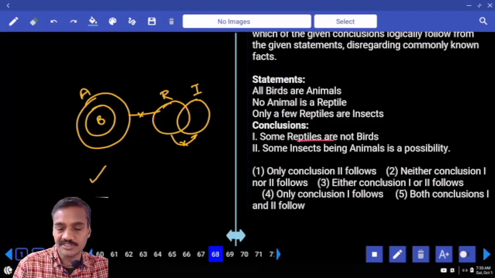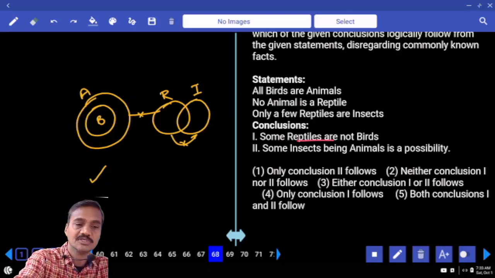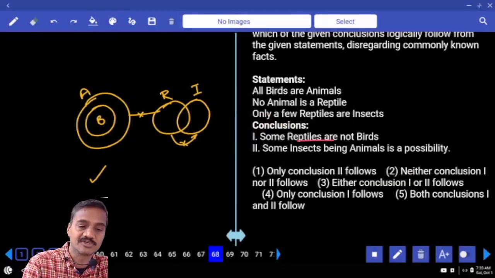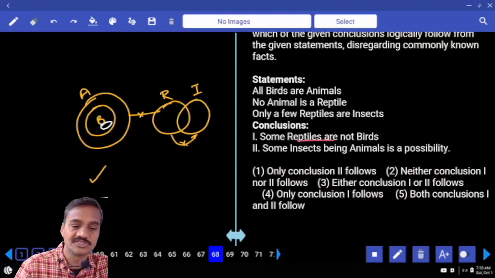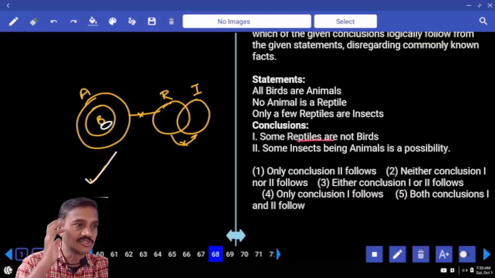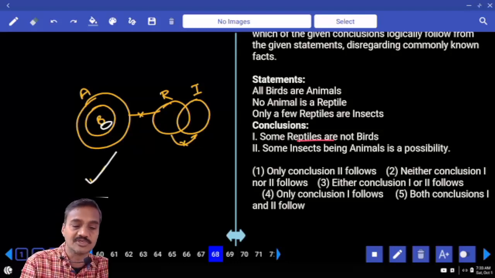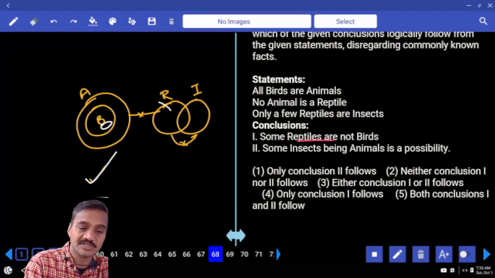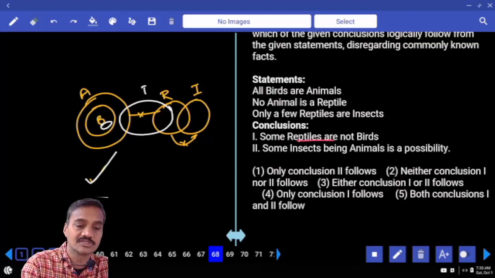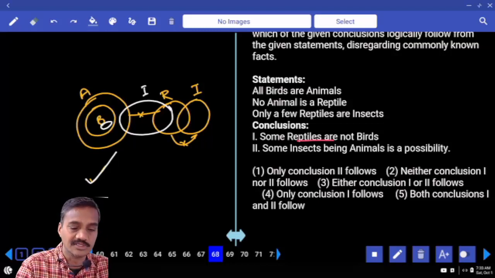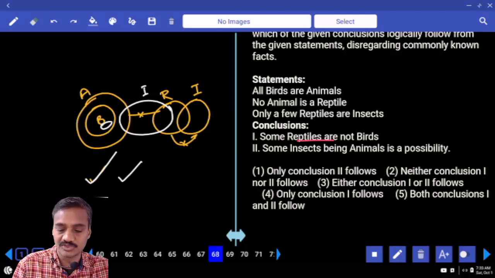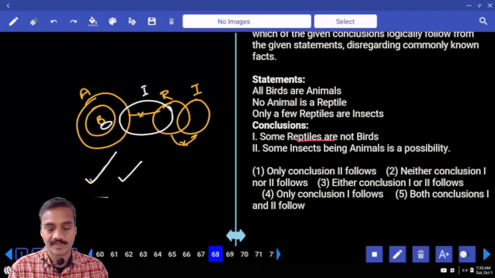If false, all reptiles are birds. Now this entire reptile must be a part of the bird. Is there a chance? No. That means it cannot be false, it is 100% definitely true. And some insects are animals is a possibility. Insect and animal can intersect. Possible or not? Yes. So what is your answer? Both 1 and 2. Choice 5, question number 68.